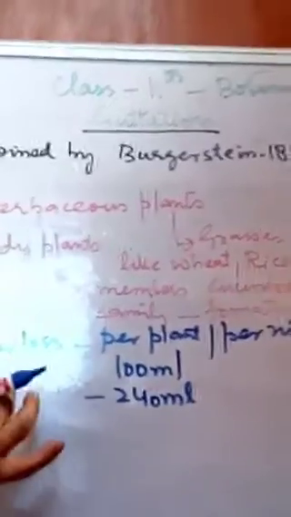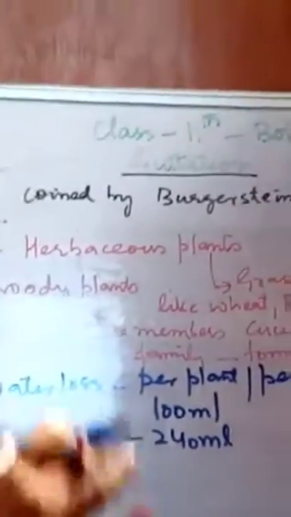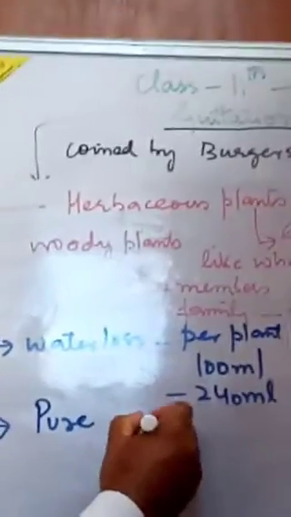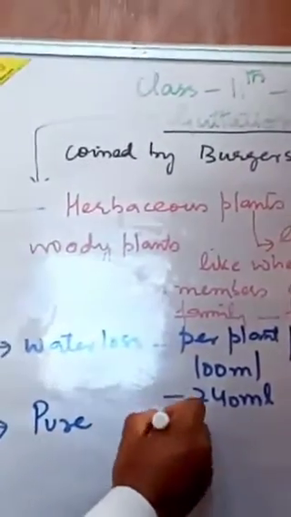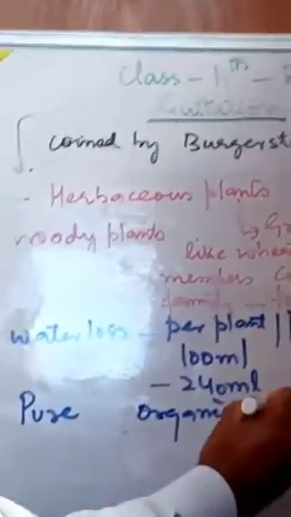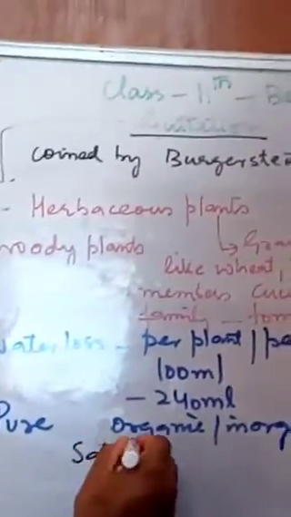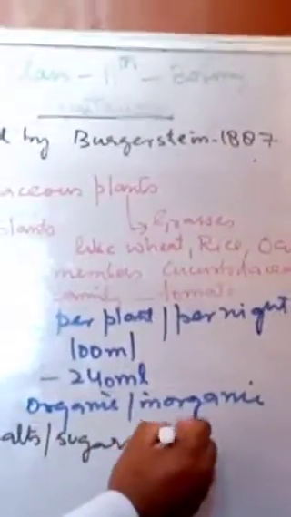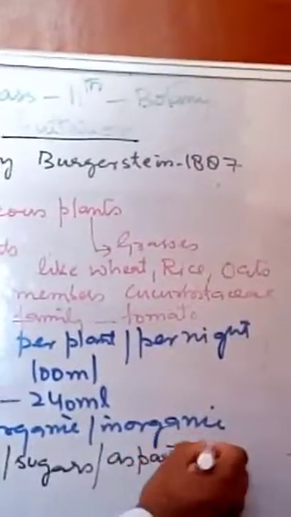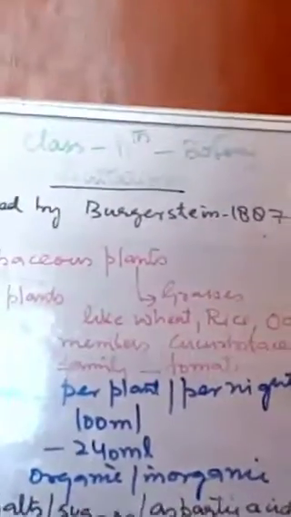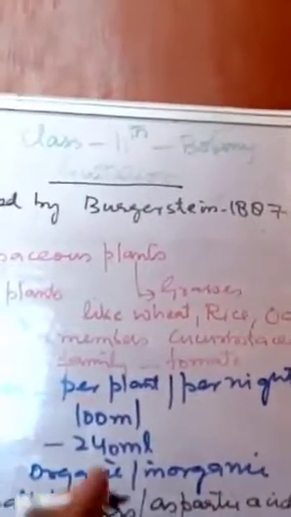Another point is that the water lost here is not pure, and it contains some substances, both organic as well as inorganic. There may be some salts, some sugars, aspartic acid, and aspartame found in this water.